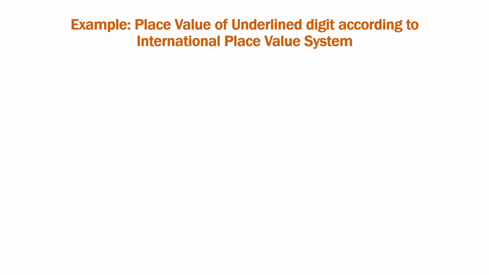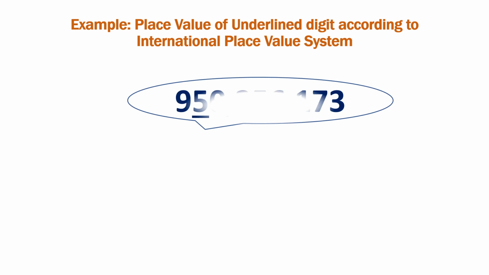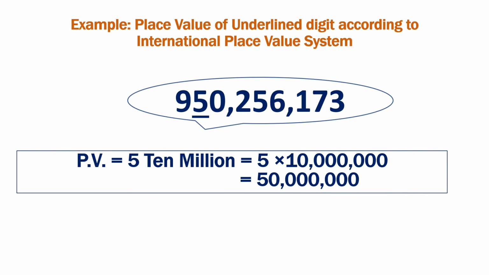If we are asked to find the place value of the underlined digit according to the International Place Value System, let's take an example. It is 950,256,173. So the underlined digit is 5. First of all, we'll find the place of the digit that is underlined.